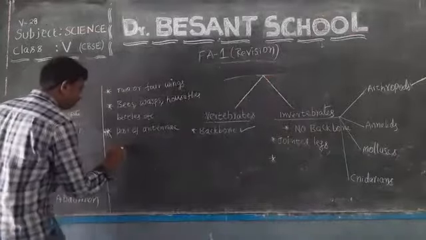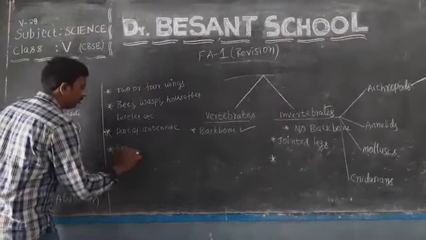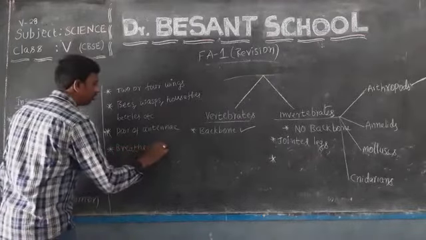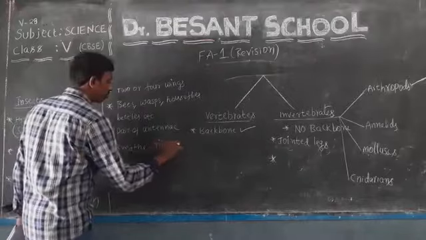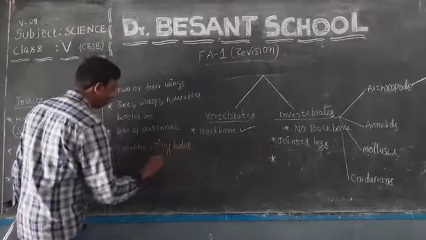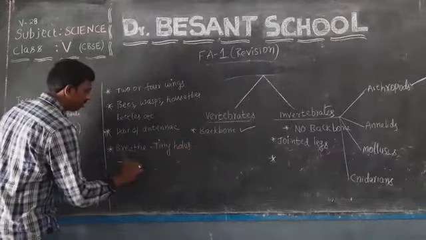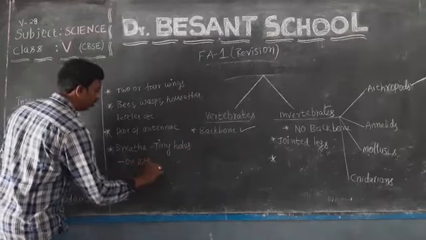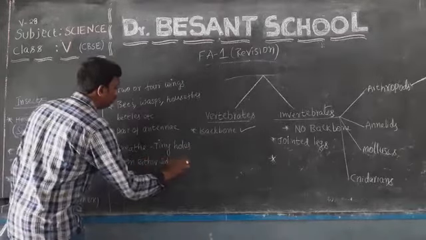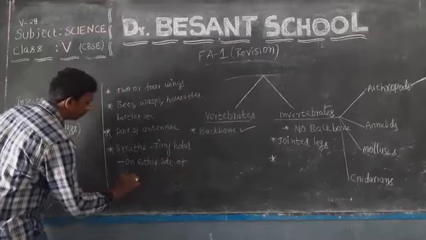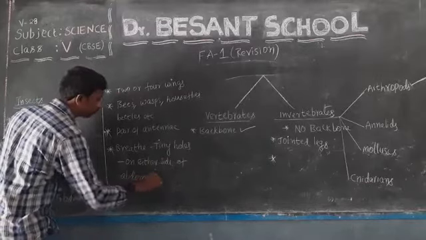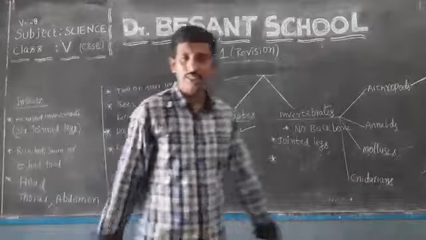Okay. They breathe by using tiny holes present on either side of the abdomen. Okay, my dear students.